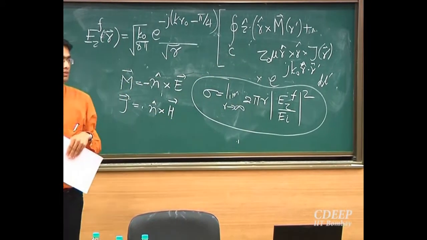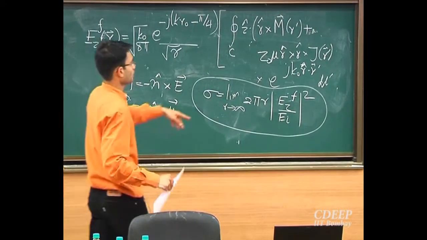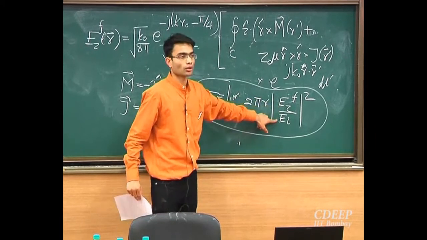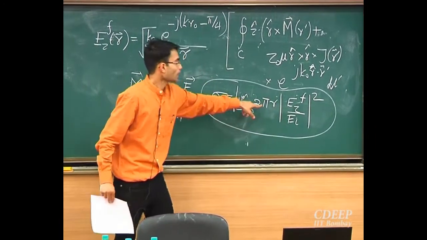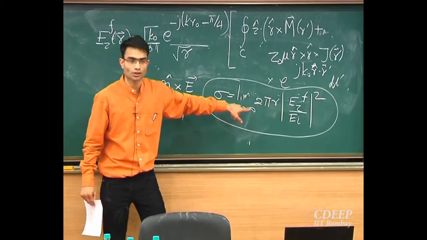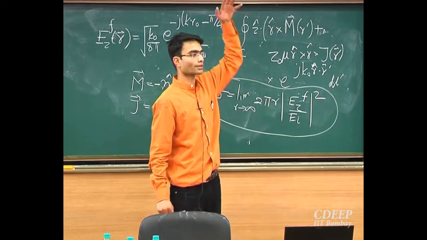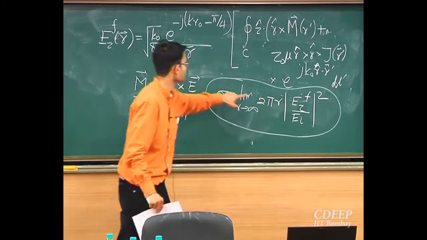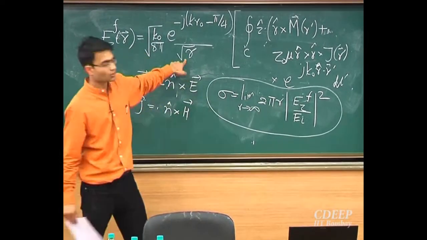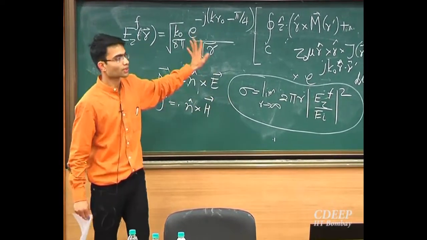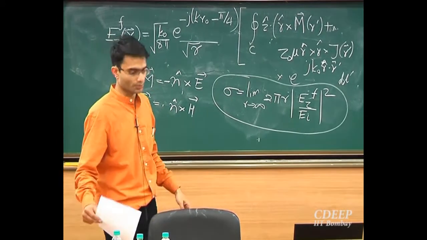So E squared normalized with the incident field, and there's an R here. This R is very fortunate because we should not get an answer that depends on how far the radar is, right? So this R cancels off the root R squared from this expression over here. So this is exactly what the radar will observe.